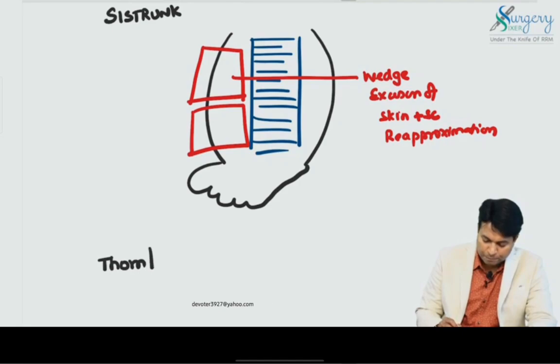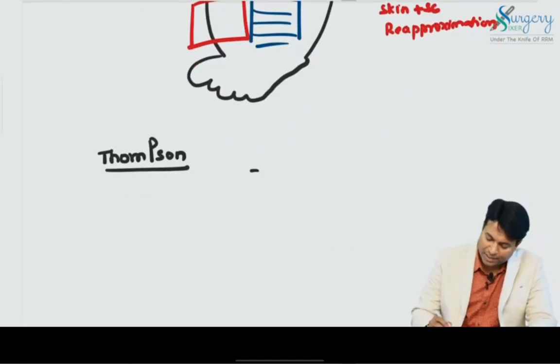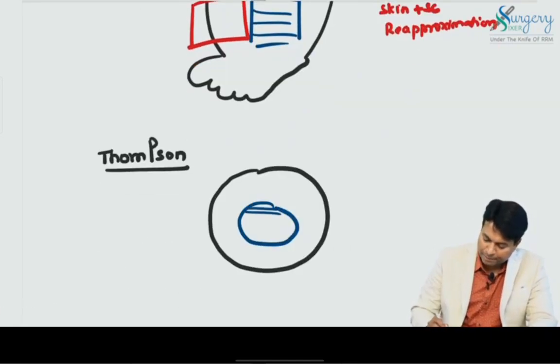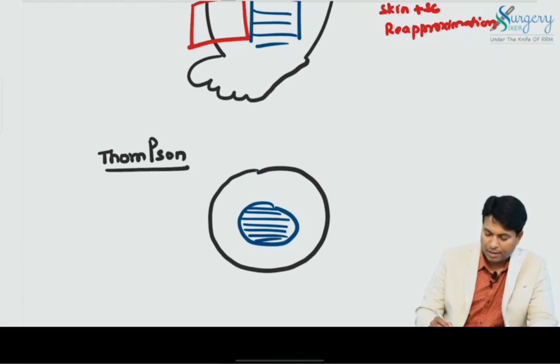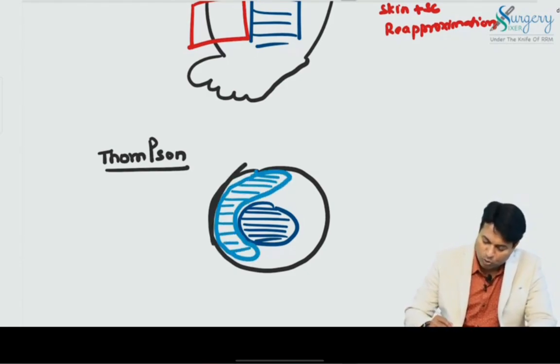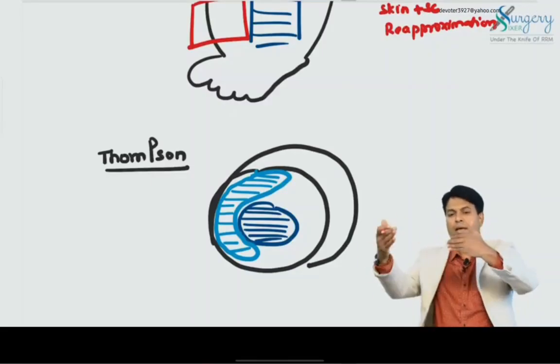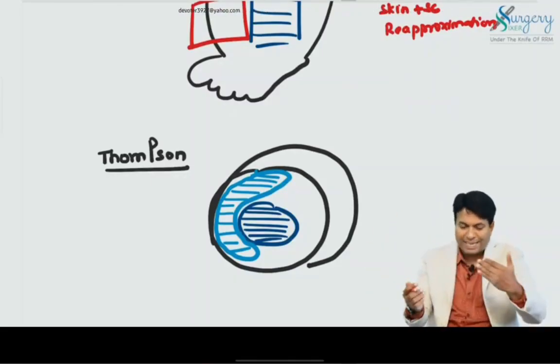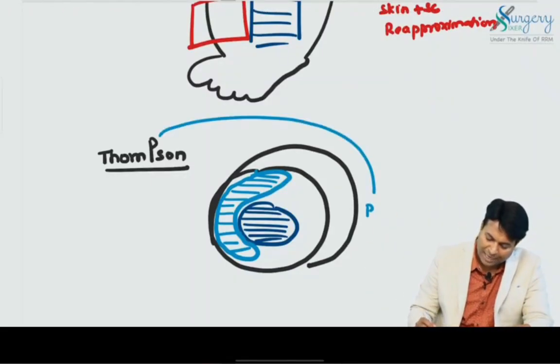Thompson. I'm putting P here very big because of an interesting point. This is a picture in cut section view, and this is the muscle plane. In this, I will remove all the tissues from here, and I will make this skin flap go and overlap like this. After removing the tissues, I will make the skin overlap like this, so the skin is inside the skin. What will happen? There will be P. What is P? Pilonidal sinus will happen.